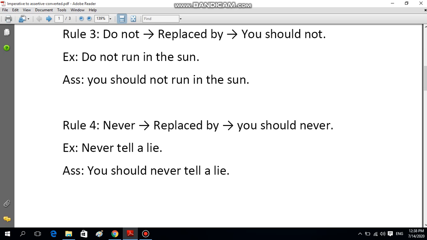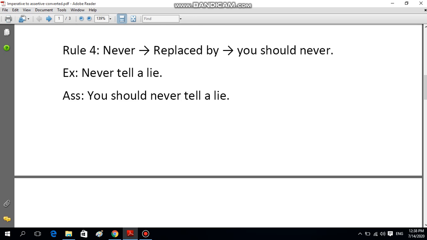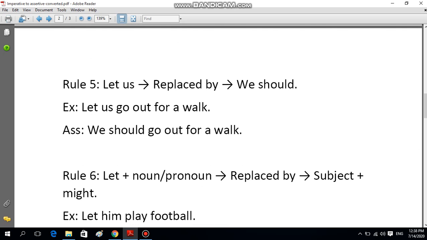Rule 4 was never, and never will be replaced by you should never. So never tell a lie, so you should never tell a lie. Rule 5 says let us, and let us will be replaced by we should. So let us go out for a walk, so we should go out for a walk.